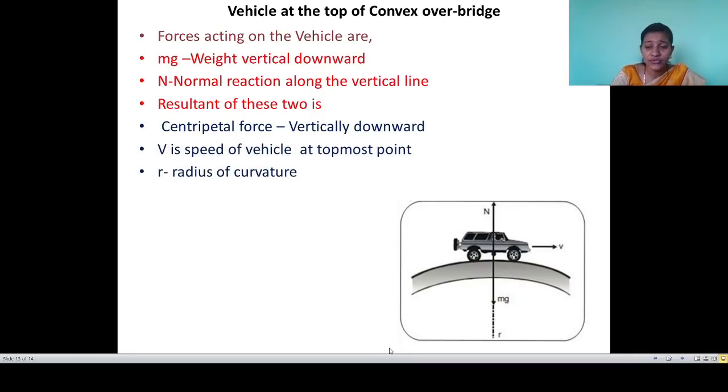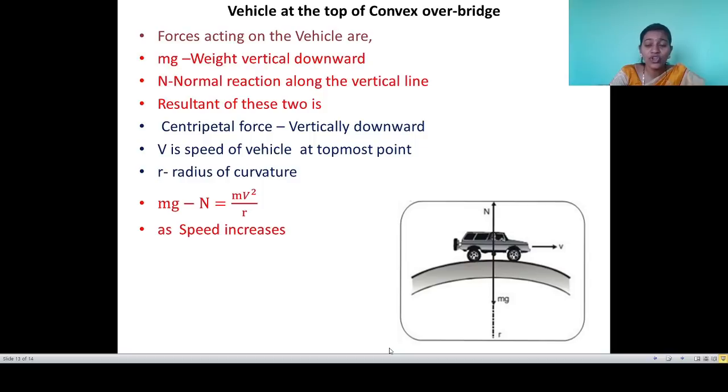Now, v is the speed of the vehicle at the topmost point. It is a convex overbridge, that means it is like a circular path having radius r. We can say r is the radius of curvature. As we understand the directions of forces on the vehicle at the top of the convex bridge, we can form one mathematical equation: mg minus N, they are opposite to each other, but together they give the centripetal force mv square upon r.